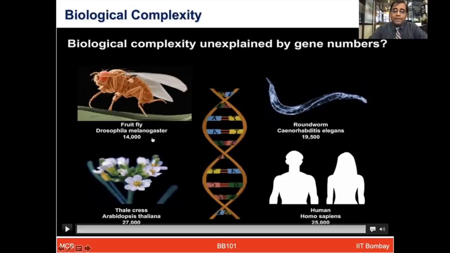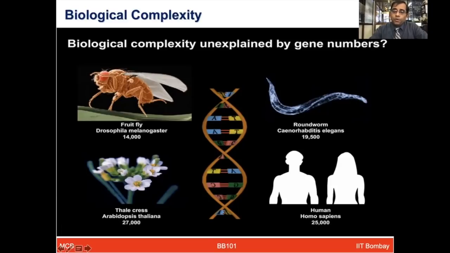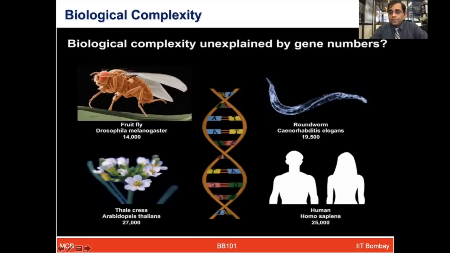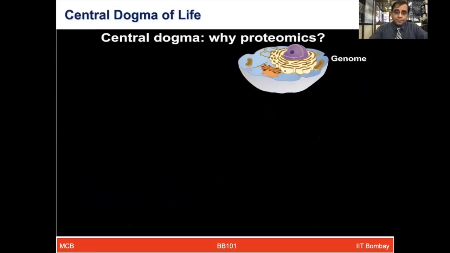So the fruit fly has around 14,000 genes, C. elegans roundworm around 19,000, Arabidopsis thaliana 27,000, and for human, Homo sapiens, the estimate was around 25,000, but by now we know there are around 20,500 genes. So by looking at them, you cannot tell which organism is more superior or more complex, because the gene numbers are more or less the same in different organisms.